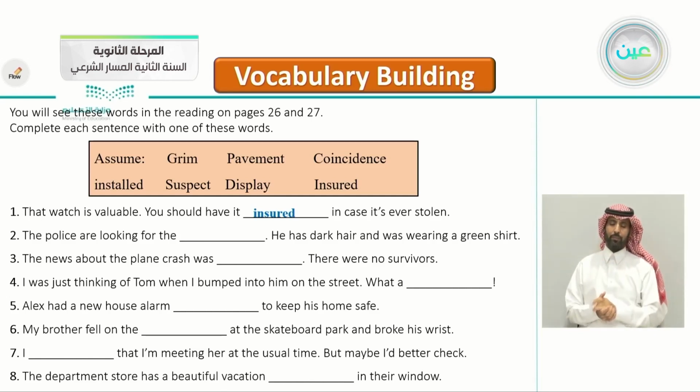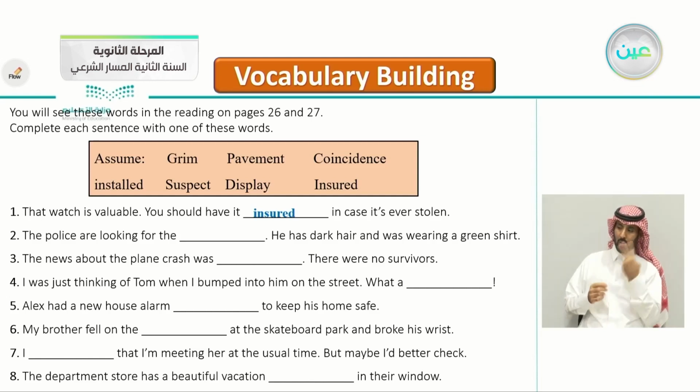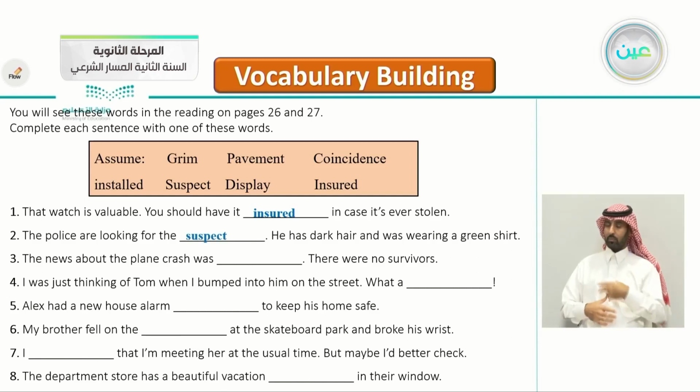Number two, the police are looking for the blank. He has dark hair and was wearing a green shirt. So who are the police looking for here? Yes, very good, looking for the suspect.